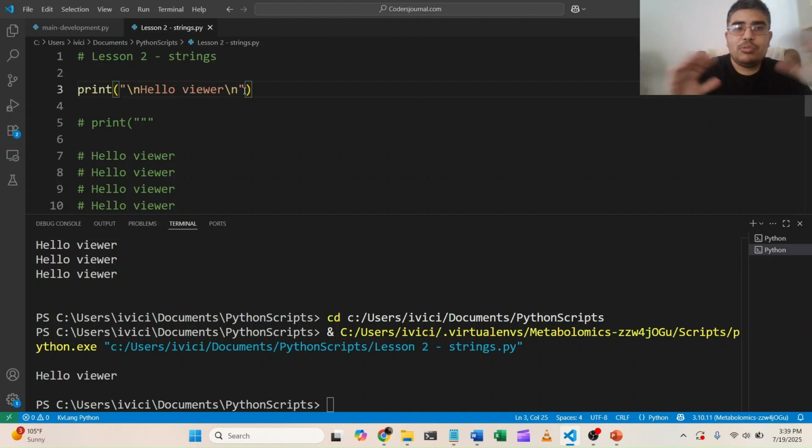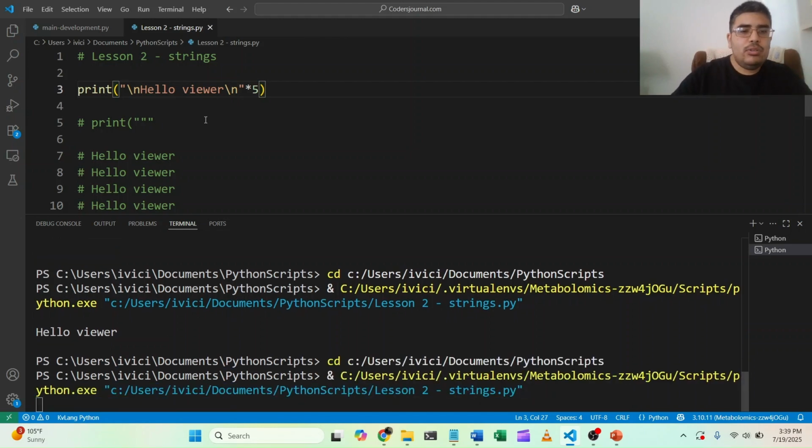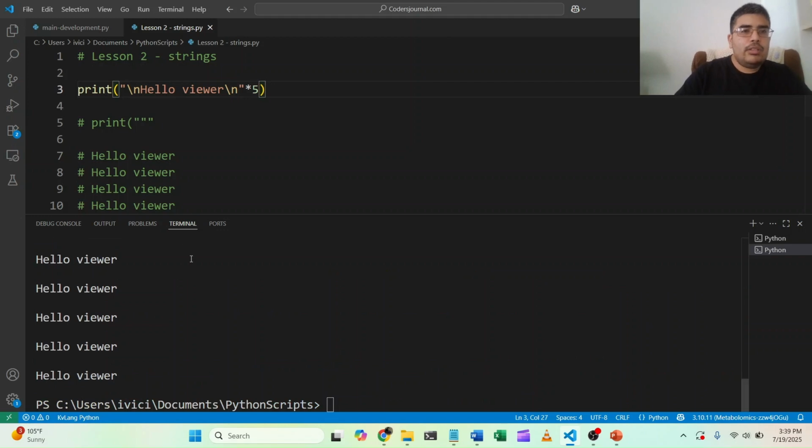In addition to that, let's type it in 5 times. To type it in 5 times, we don't have to include anything else. We don't have to add another line, add multi-line text or anything like that. What we can do is multiply this by 5. We're going to be multiplying the string by 5. So let's run that code. Boom. And it runs it.